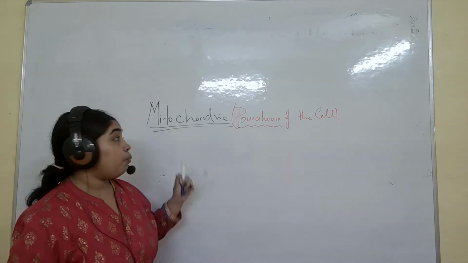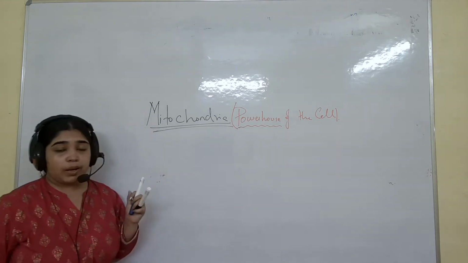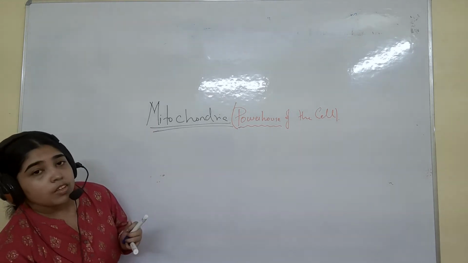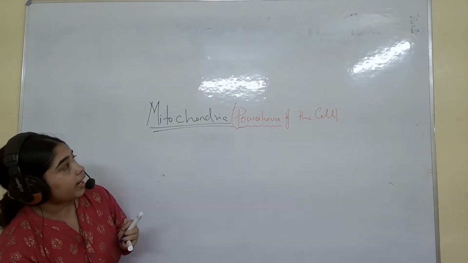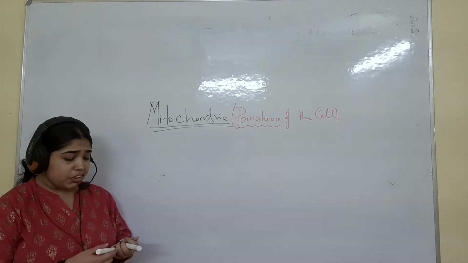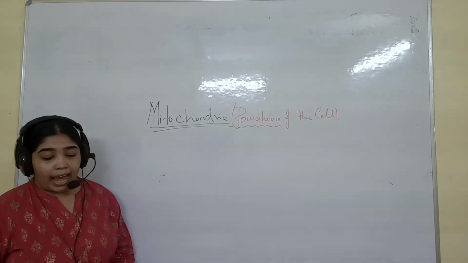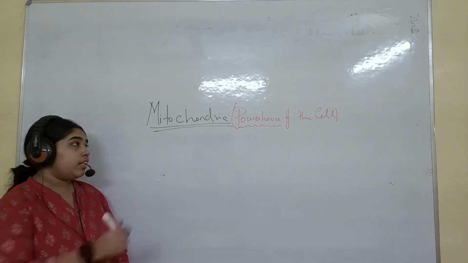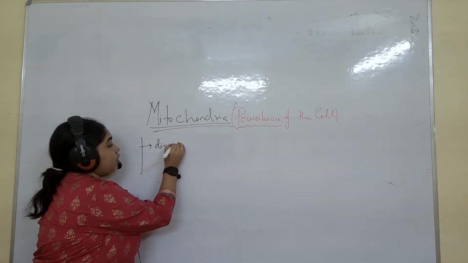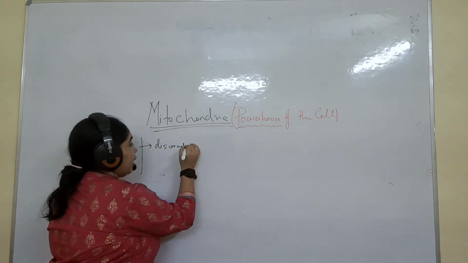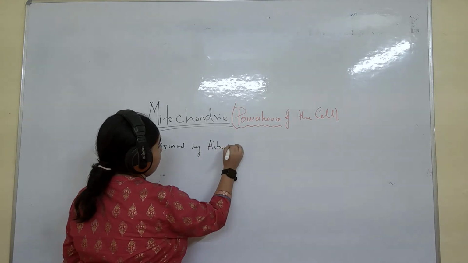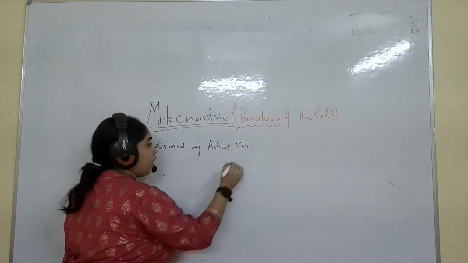Now this mitochondria was discovered by somebody, and the term mitochondria was coined by somebody. So you have to know both. Understand? You have to know both. So mitochondria was discovered by Albert van Calicut.